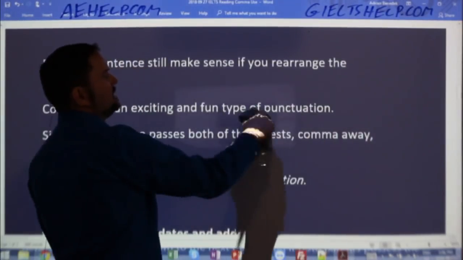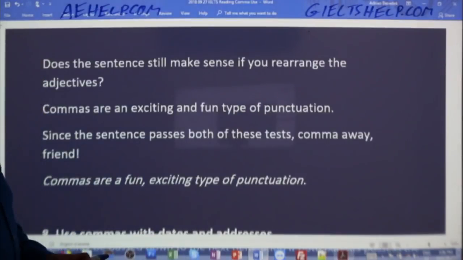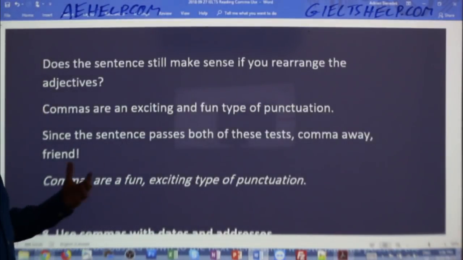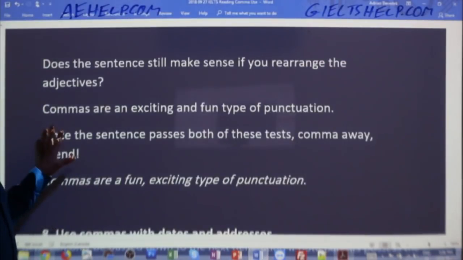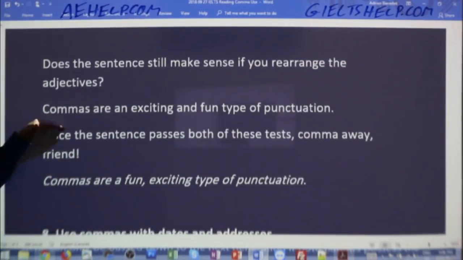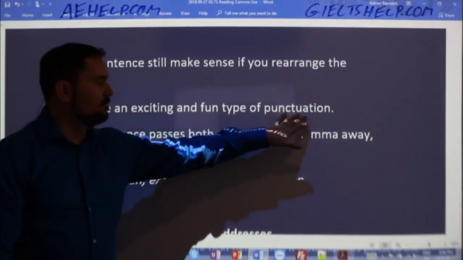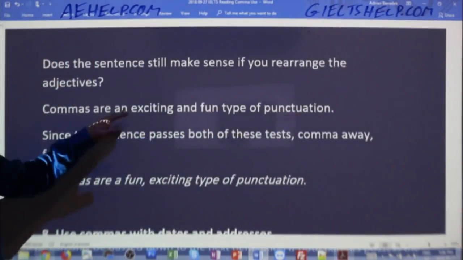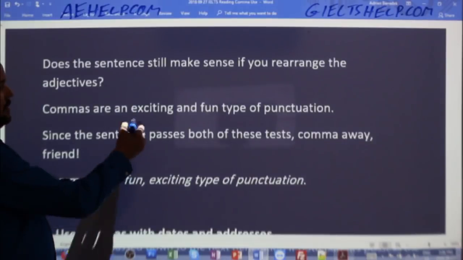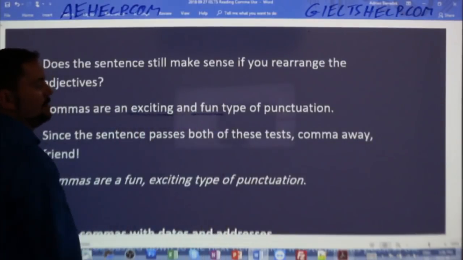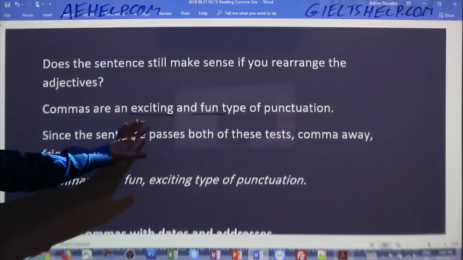Does it still make sense if you rearrange the adjectives? So fun and exciting are the adjectives here. Does it make sense if you rearrange the sentence in another way? So if you write it like this, commas are an exciting and fun type of punctuation, then it still makes sense. So here, if I write it in this way, it's still clear in the English language.